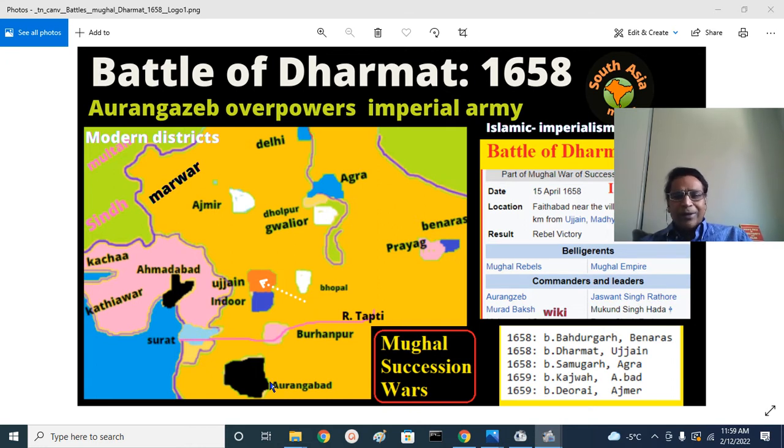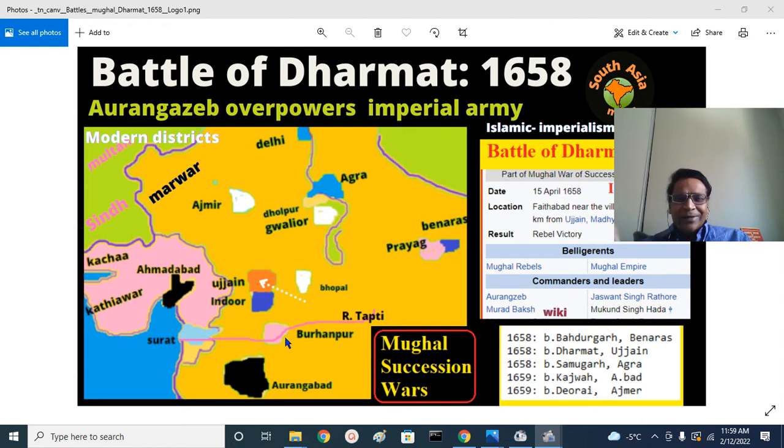It used to be called Khirki at that time, later named Aurangabad after Aurangzeb when he was appointed as a Subadar by his father Shah Jahan in 1636. Aurangabad district is in the Marathwada region of today's Maharashtra. This is the Burhanpur district. This is the Tapti River.